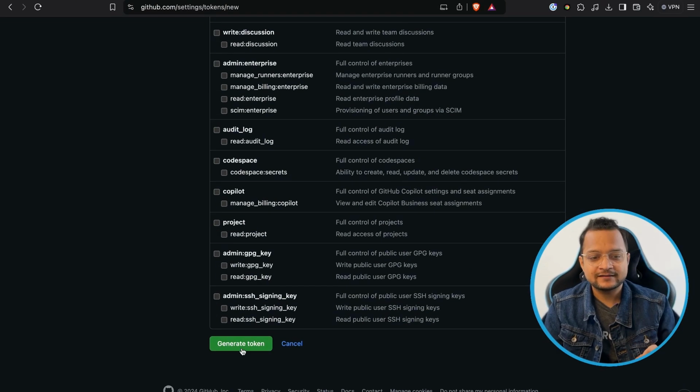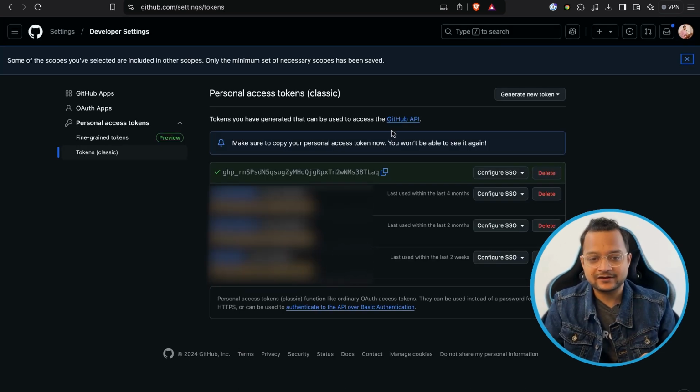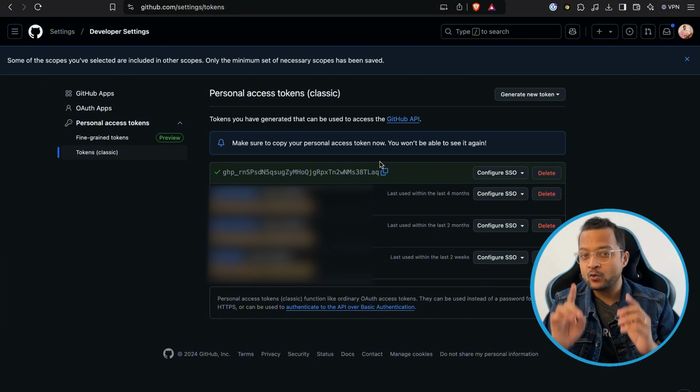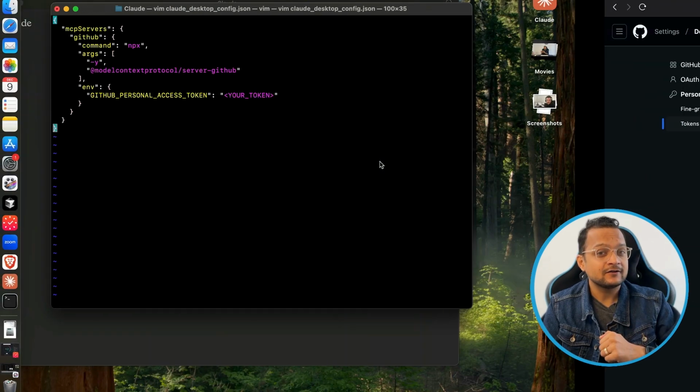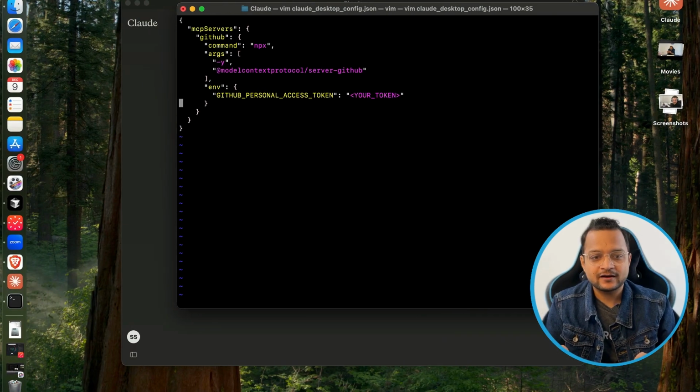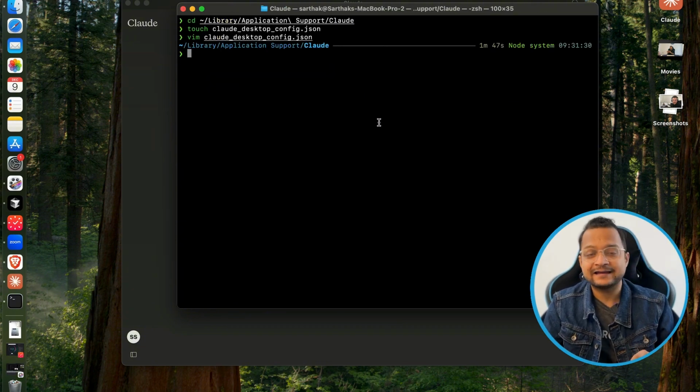Okay, once done, go down and click on this green button to generate the token. Once the token is generated, you can simply copy it because it will be visible only once. If I reload this, you can see that the token is gone. So, I have copied it. Let's go here and paste this token. Once I paste it, I save this file and get out.